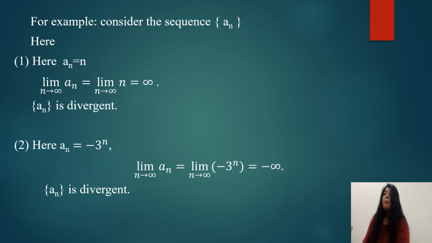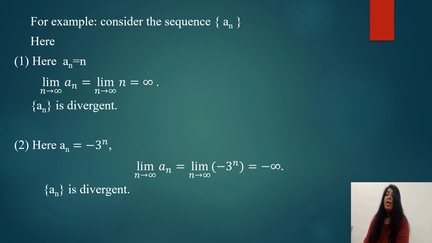Next, the example: let us take a sequence a_n as n. If the limit of n when n approaches infinity comes out to be infinity, this implies the sequence a_n is divergent.